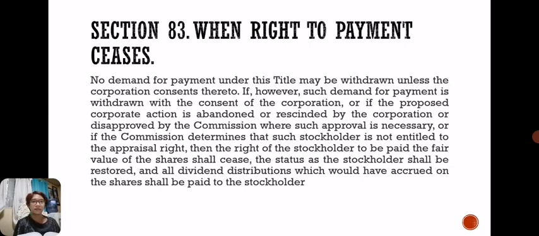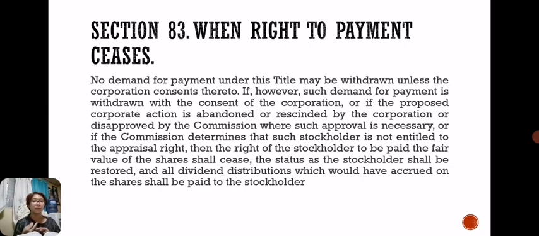So Section 83 means that a dissenting shareholder who demands payment can no longer withdraw his decision. His right to payment ceases when the corporation consents to his withdrawal.